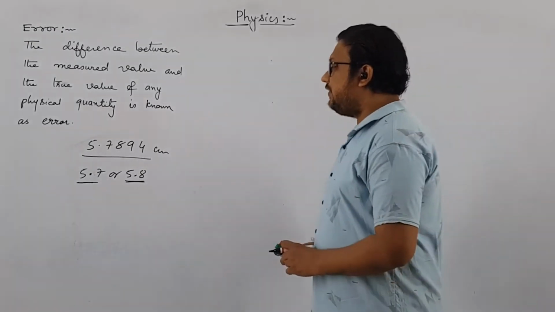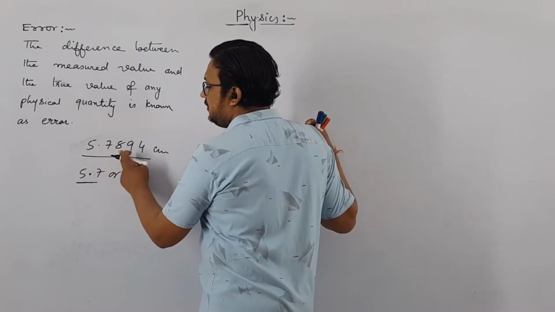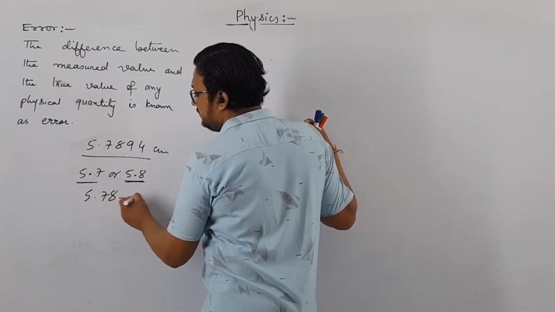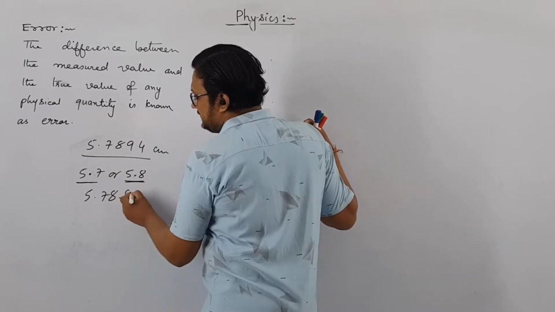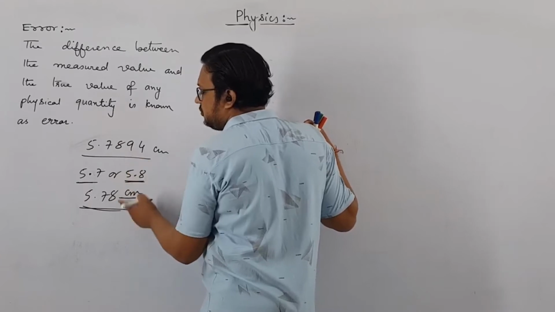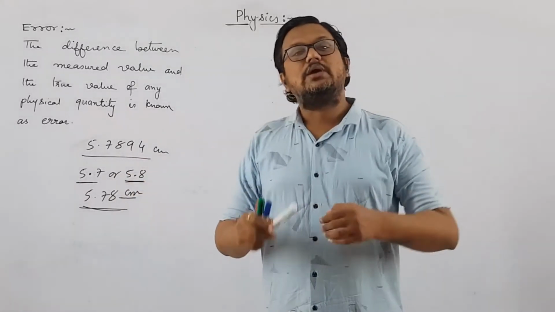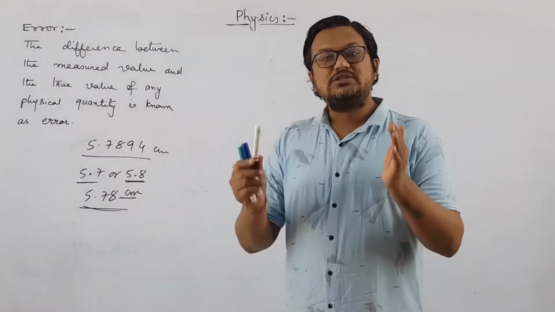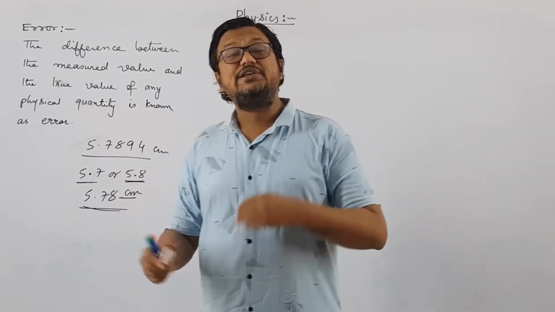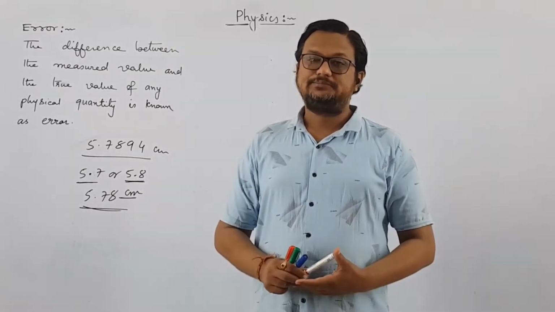Instead of this, if we use a vernier caliper which has a least count of 0.01, maybe your answer will be 5.78 centimeter, but the remaining two digits will not be there. So still you can see that there is a difference between the measured value and the true value. So again an error is introduced. This kind of error which arises due to the least count or the resolution of an instrument is known as least count error.